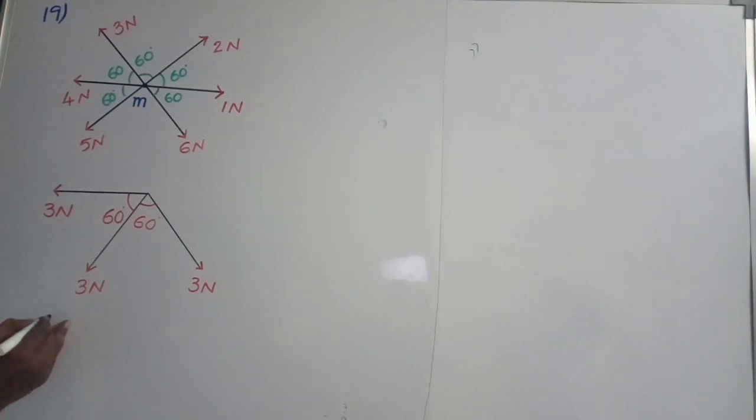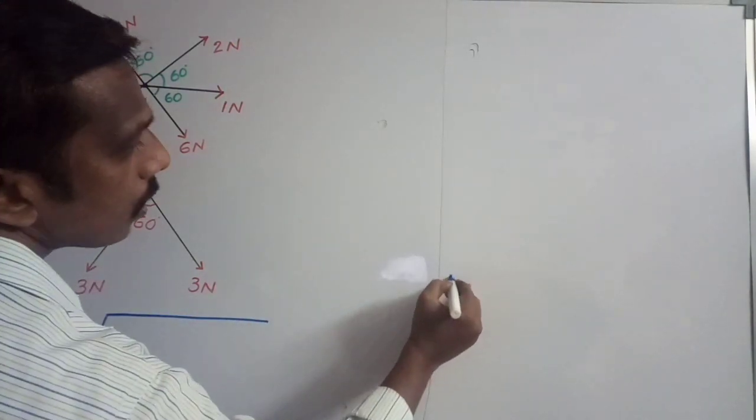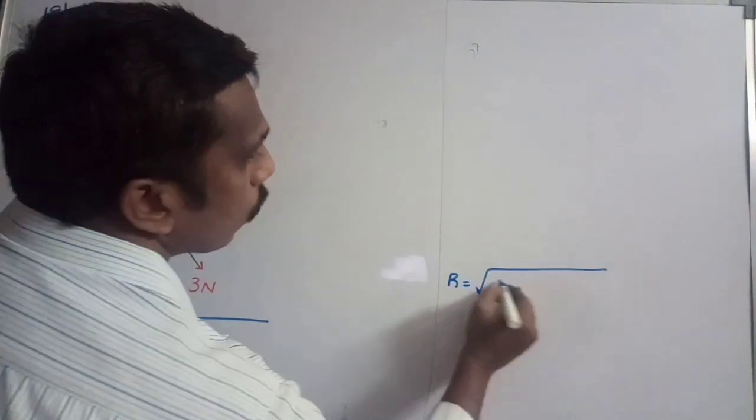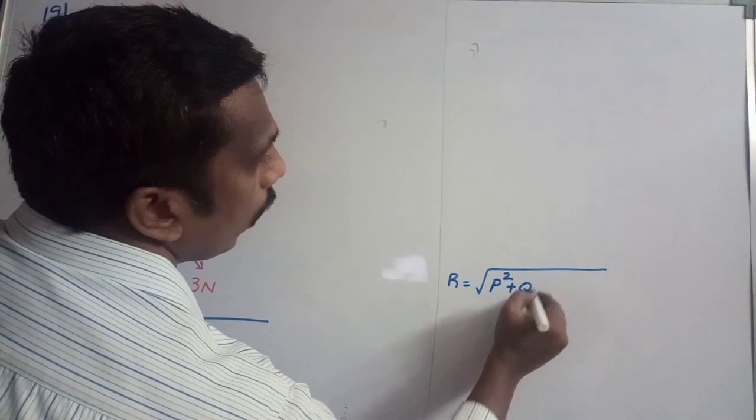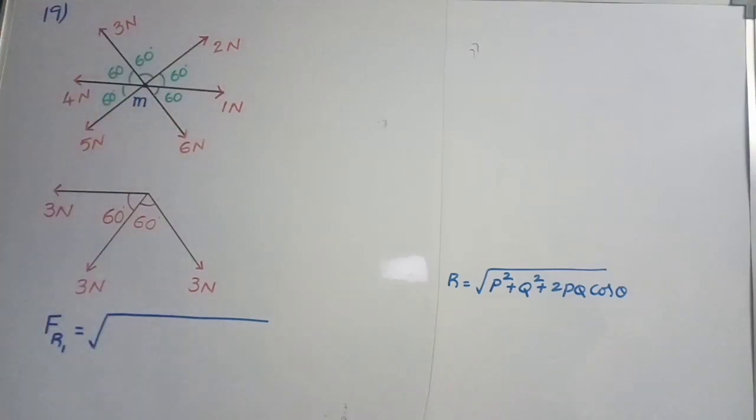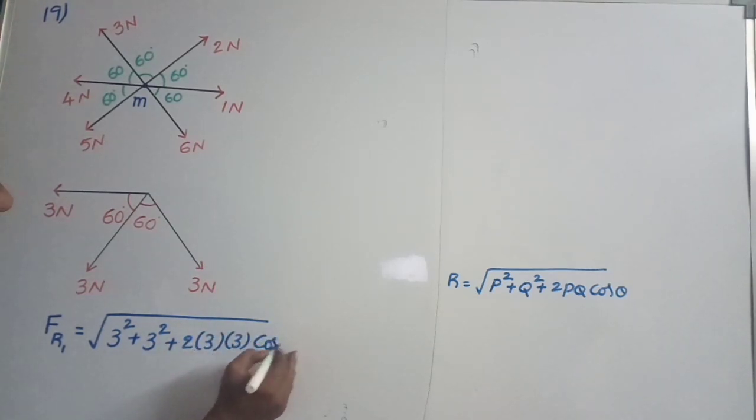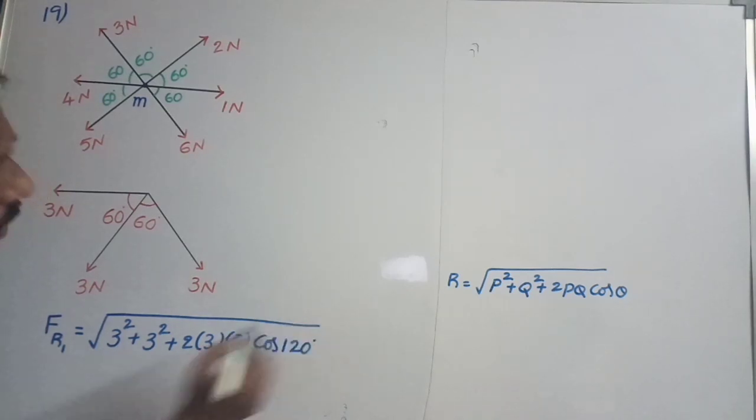is equal to, here I am taking the resultant magnitude as F_R1, equal to the formula under root of P square plus Q square plus 2PQ cos theta. Here P, Q, R are the vectors where theta is the angle between P and Q. Instead of P and Q, here 3 and 3 are there. So F_R1 is equal to 3 square plus 2 into 3 into 3 into cos 120 degrees, as the angle between the two vectors is 120 degrees.